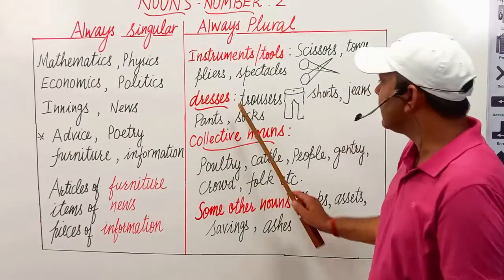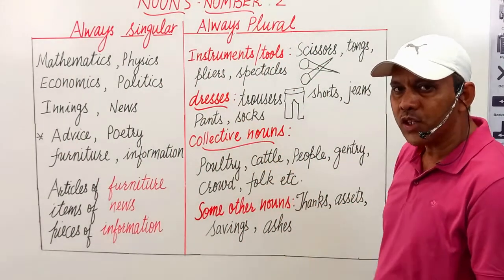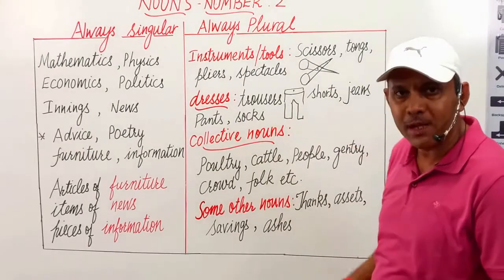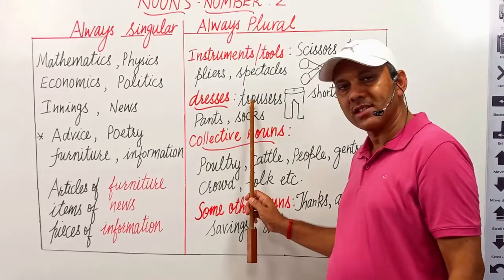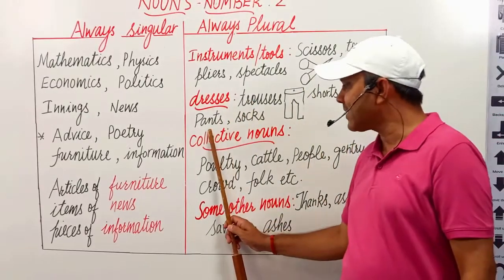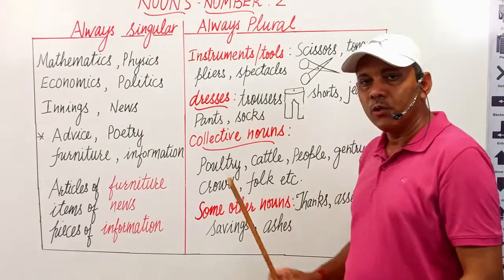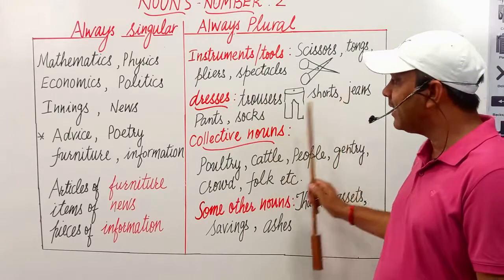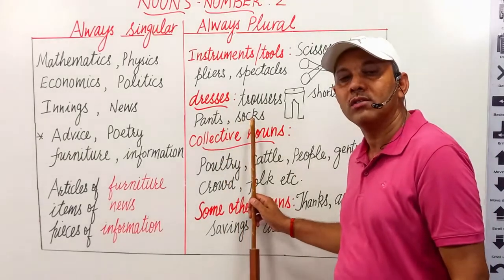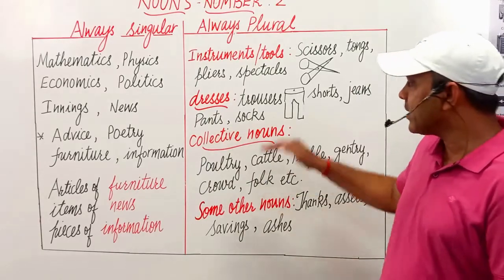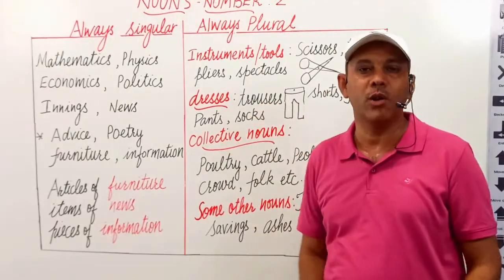In the same way, there are some dresses which are also used in pair. It has two legs. For example, trousers, shorts, jeans, pants, socks. We shall never call them trouser, short, jean, pant or sock. This is wrong. Grammatically wrong. It is always used in plural form.